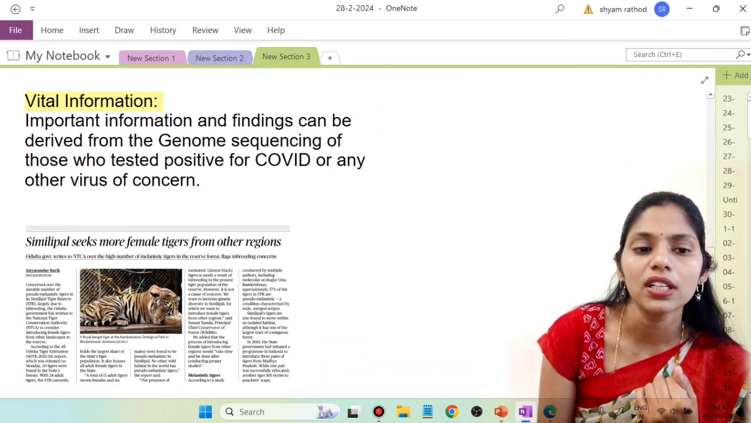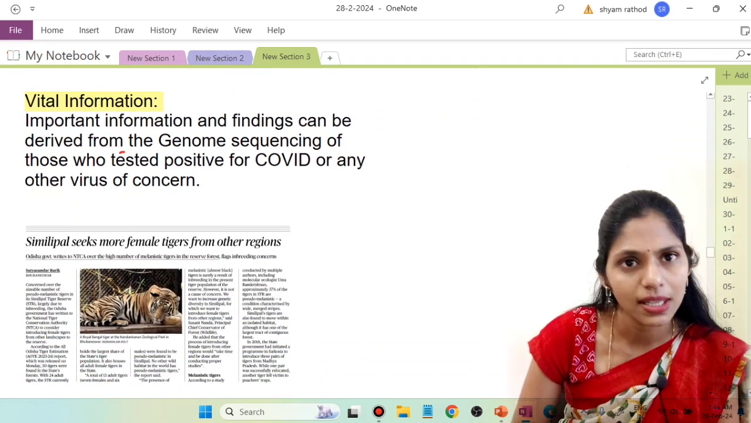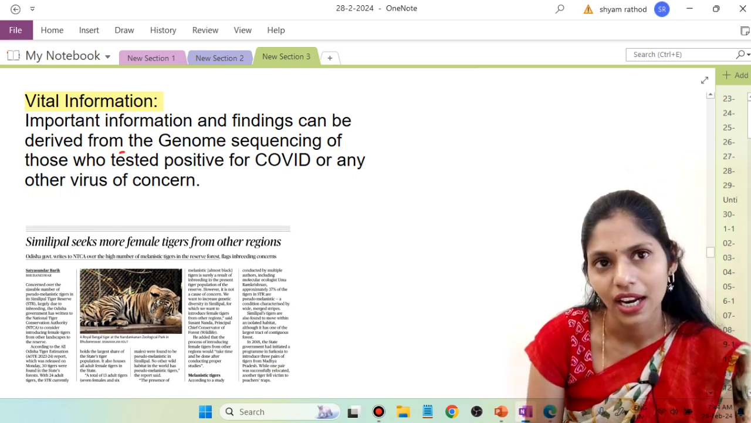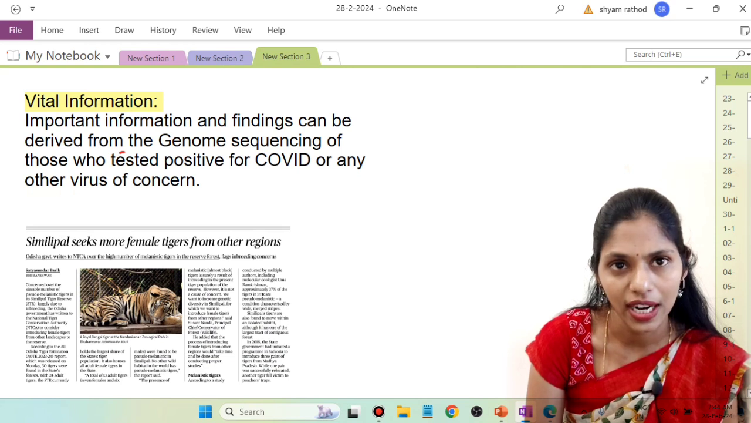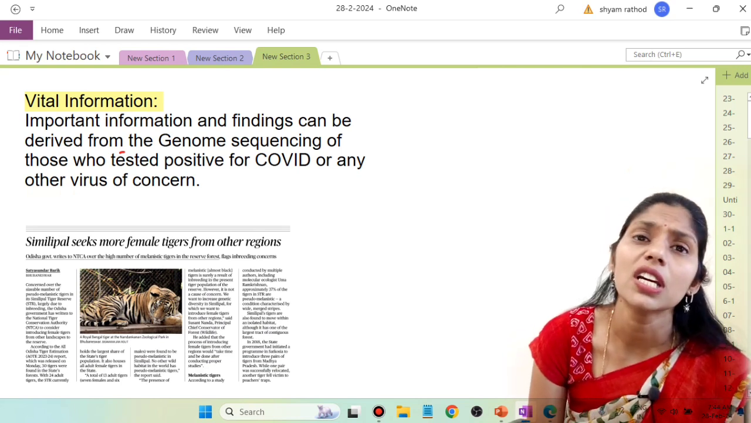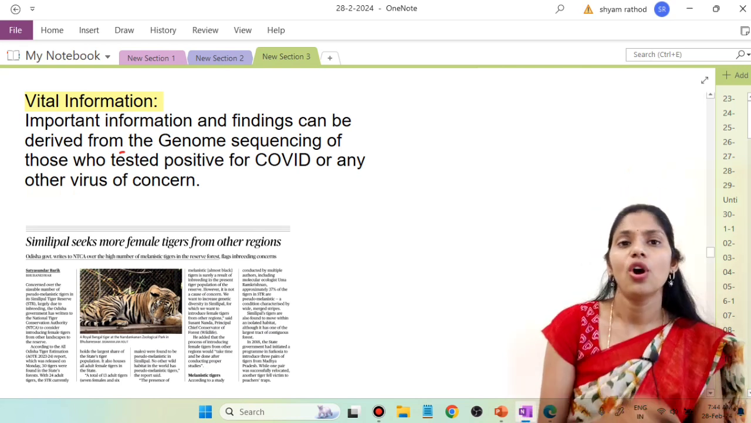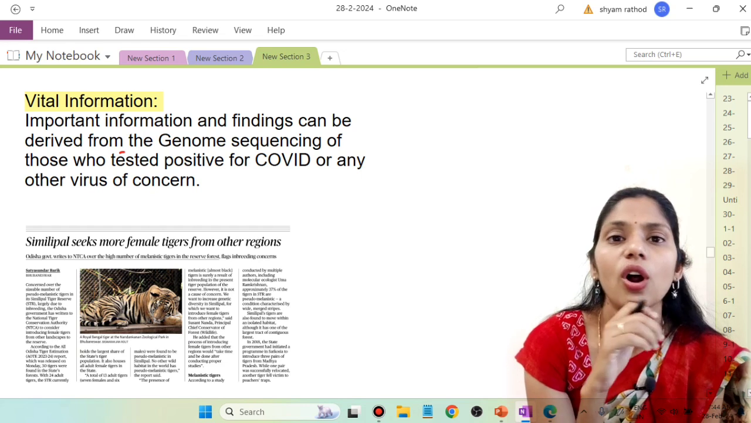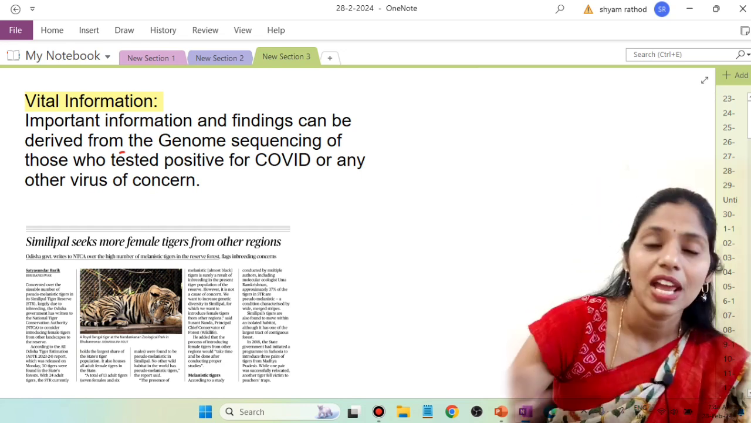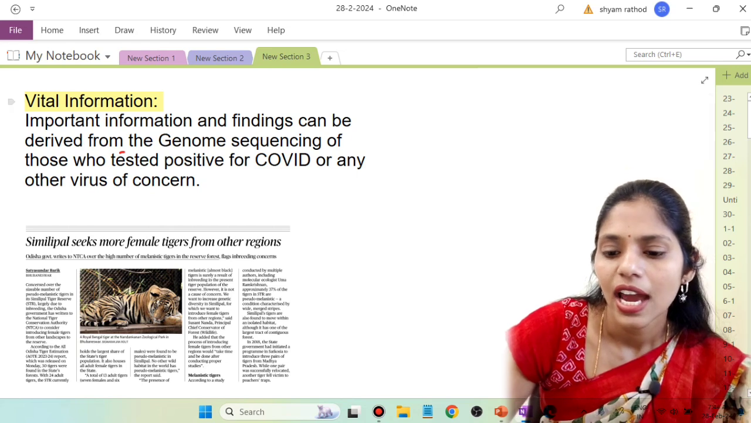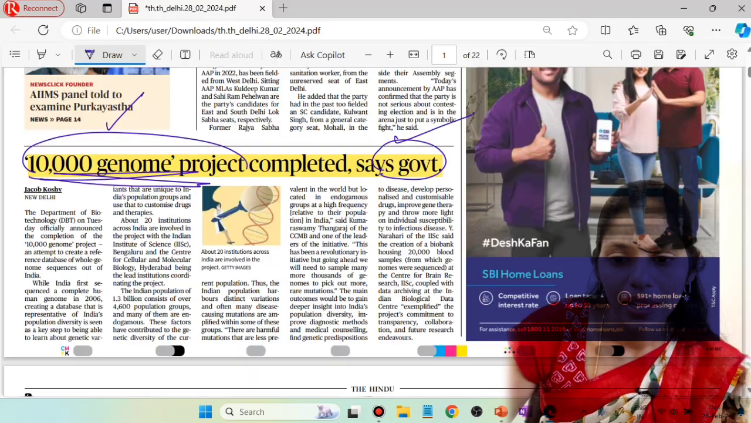It is especially important because we can get some important findings derived from the genome sequencing of those who tested positive for COVID-19. So in this way, we have lots and lots of applications and significance of this genome sequencing. I hope it is clear, right? And now let us move back to our paper.